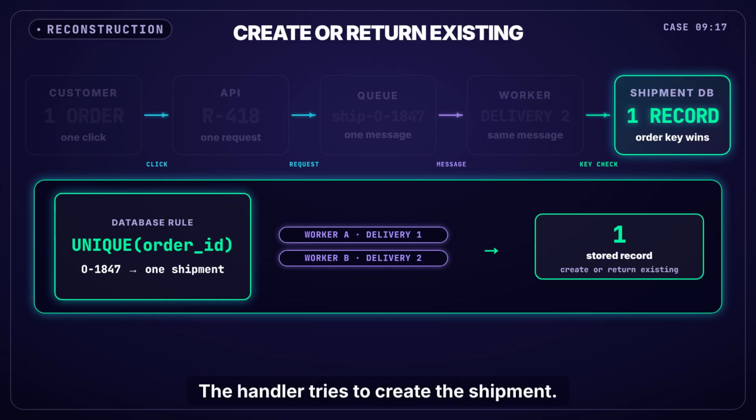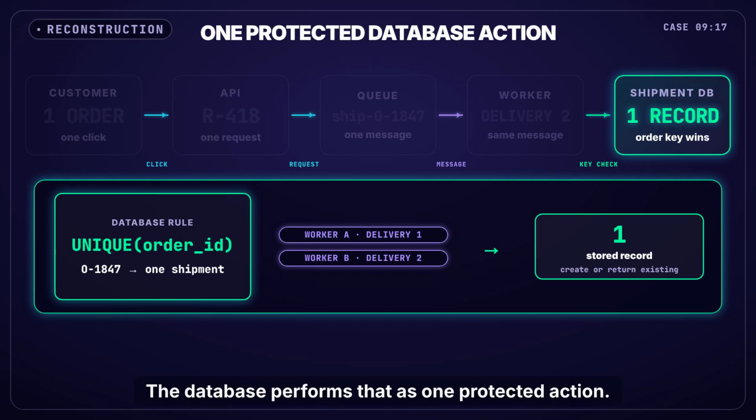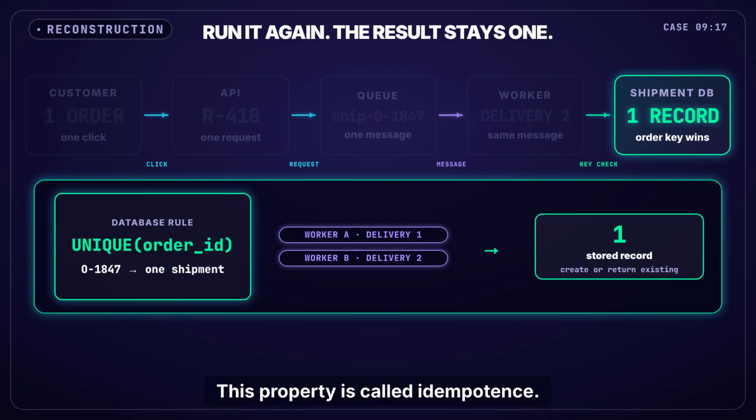The handler tries to create the shipment. If that key exists, it returns the existing record. The database performs that as one protected action. A separate check followed by an insert could still raise. This property is called idempotence. Run the handler again. Its final stored result stays the same. It is like pressing a lift button twice. The destination is already recorded.